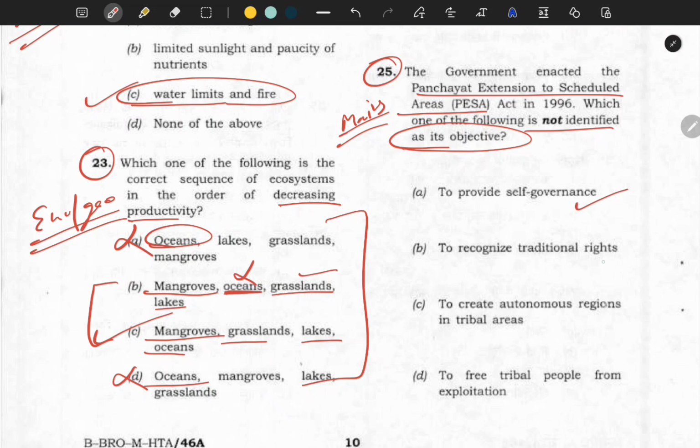To recognize traditional rights, this is one of the most important provisions. To create autonomous regions in the tribal areas, this is wrong. When you read the governor chapter, you will know autonomous regions can be created only by the governor. So this is the answer, because they are asking which is not an objective. To free tribal people from exploitation, yes, this is also correct.